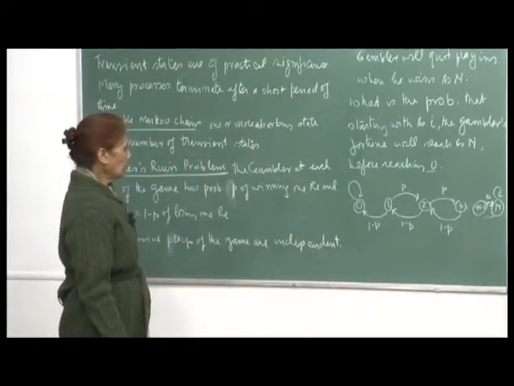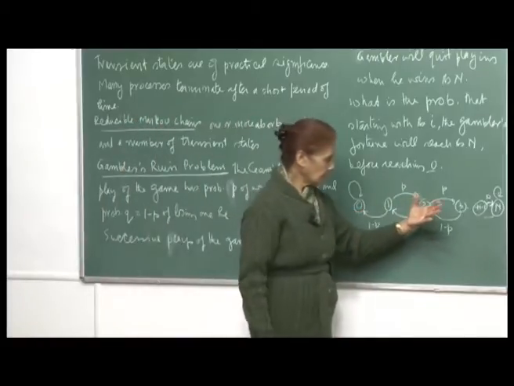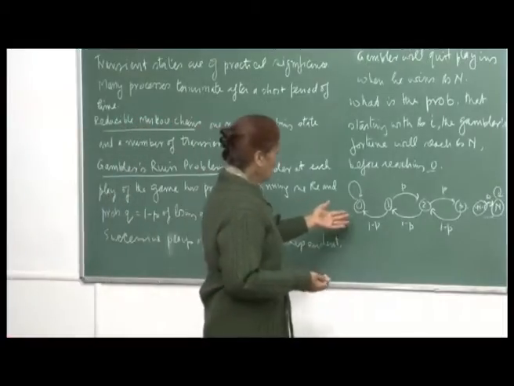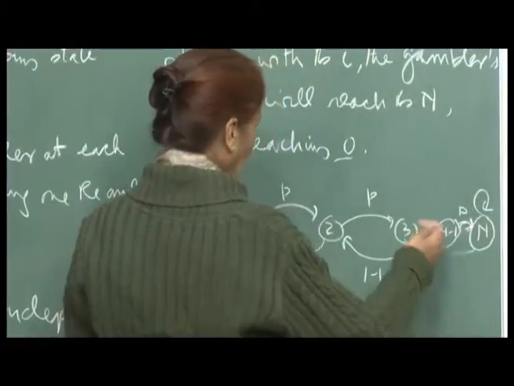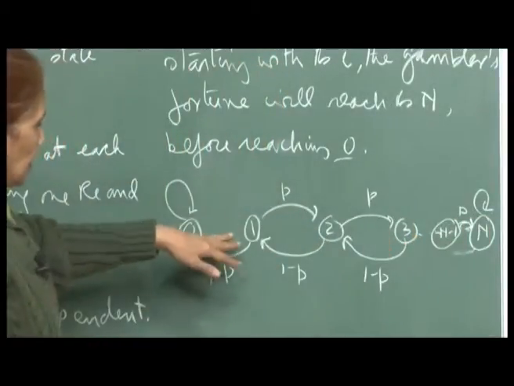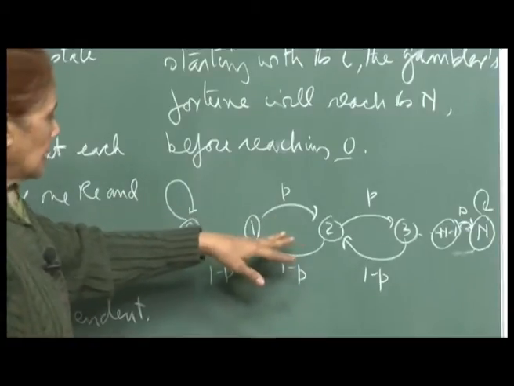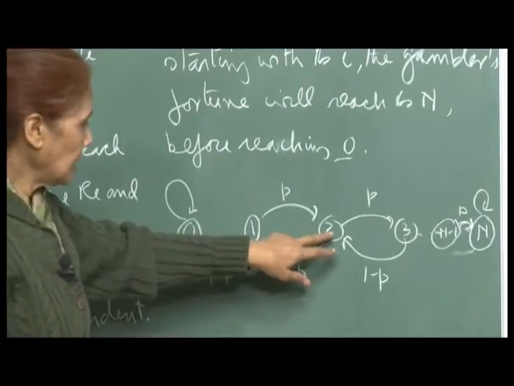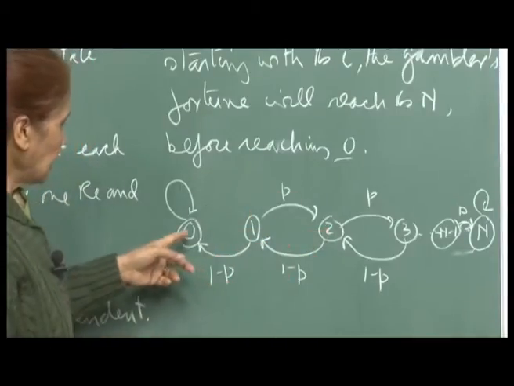If you look at it, the duration of the process is finite. You can see that this is an absorbing state, and you may call this also an absorbing state, and all other states are transient, because the moment he has some money with him, he will bet, and then he will either win and transition to the next state, or he loses and transitions back.